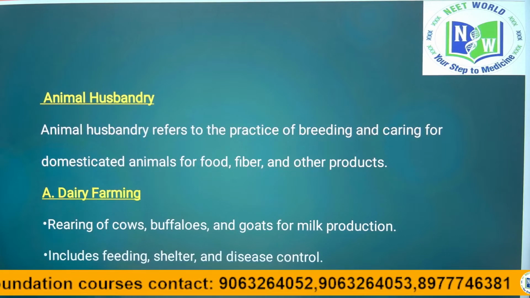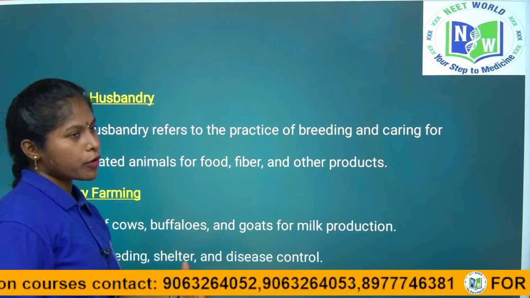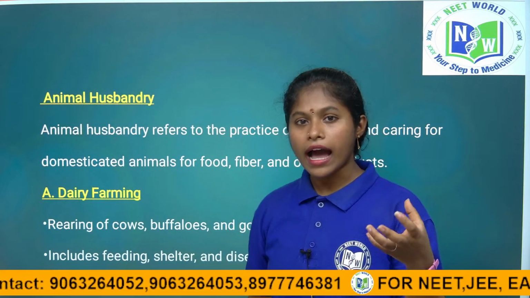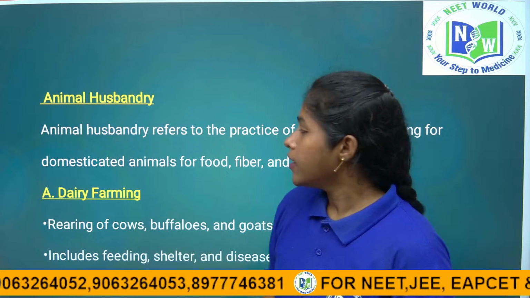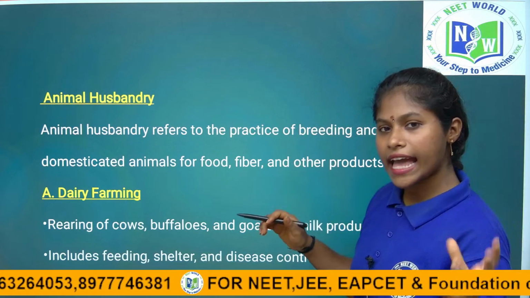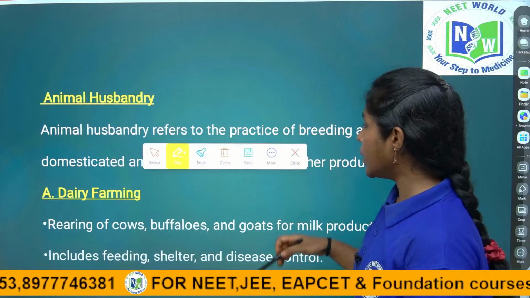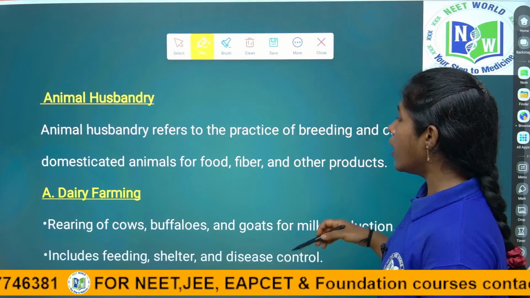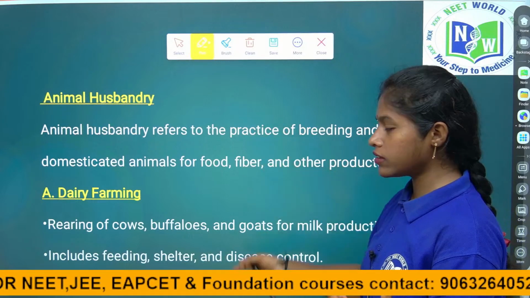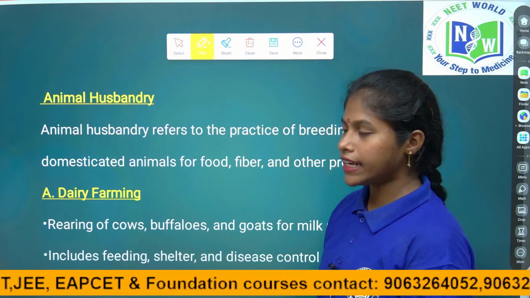So, what is animal husbandry? We are discussing the main topic of animal husbandry. What is animal husbandry? It means the products we obtain from the animals, we call it animal husbandry, right children. So, what is the exact definition of it? We will see here. Not that exact definition yet, but after these 3 slides I will give you the very exact definition for it.